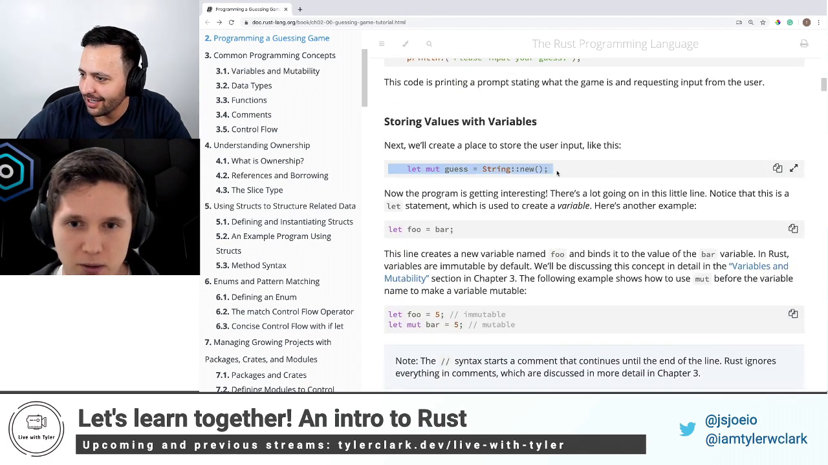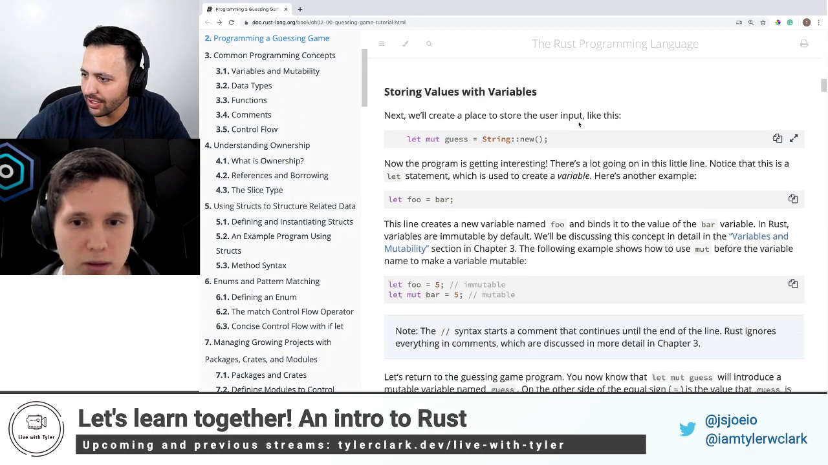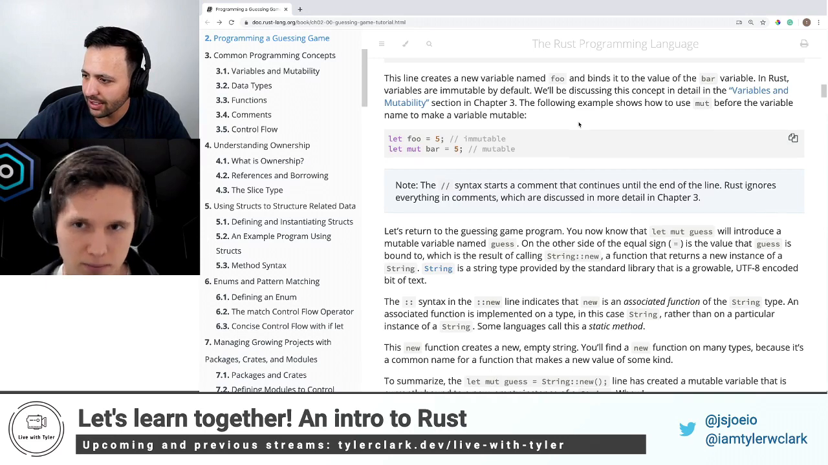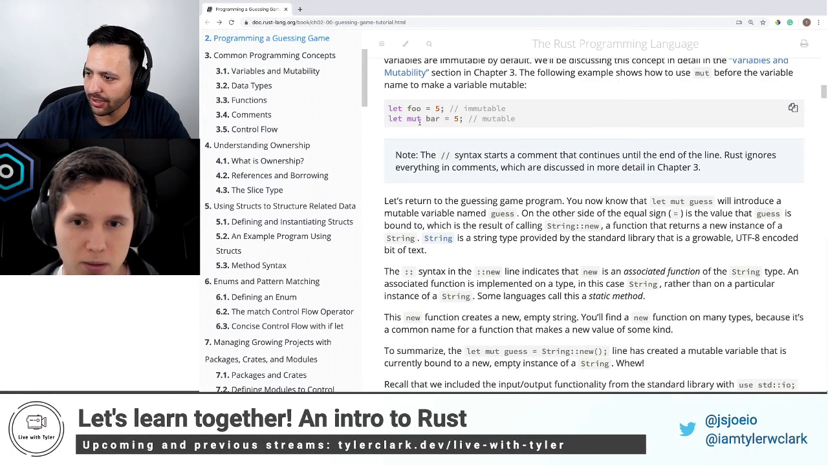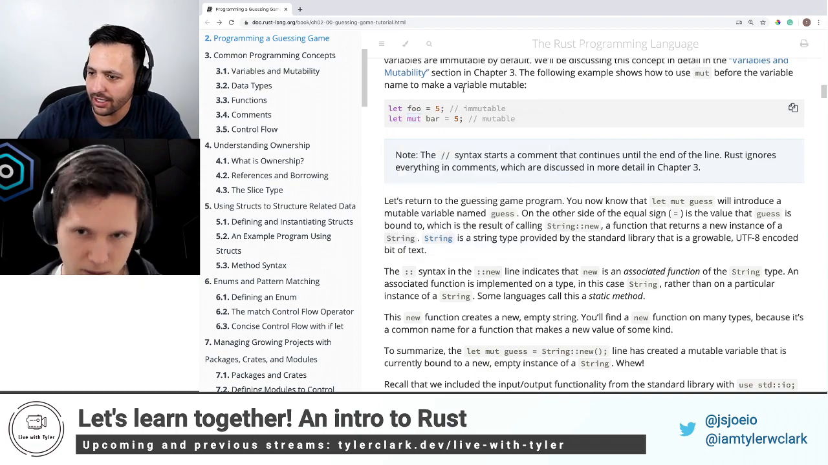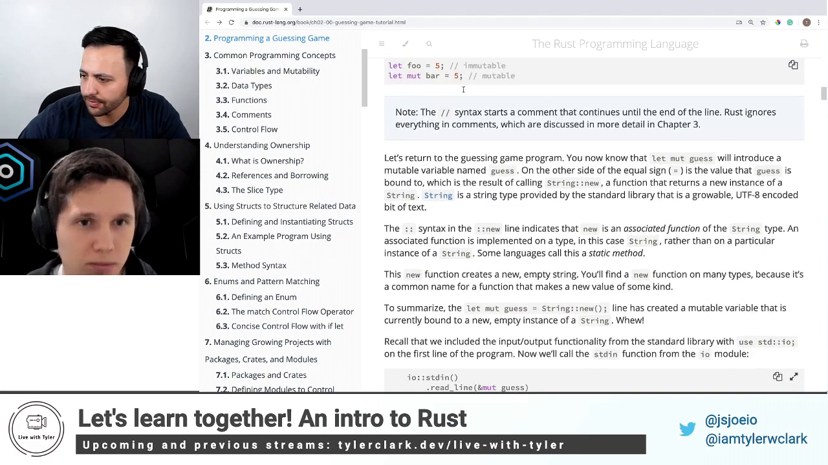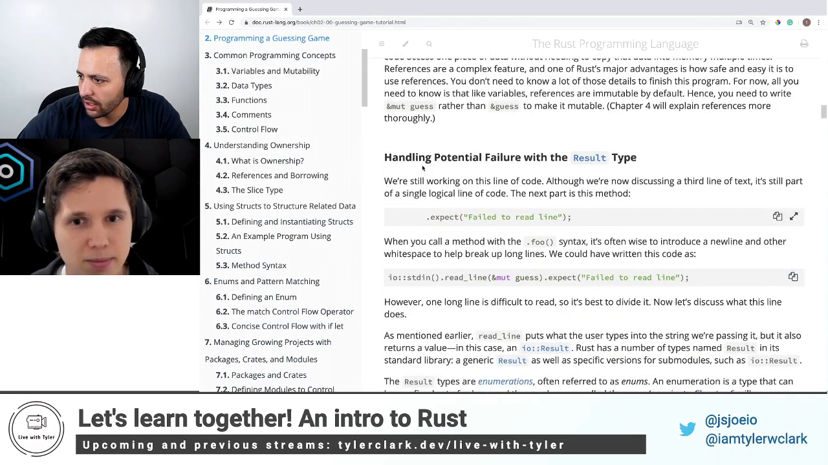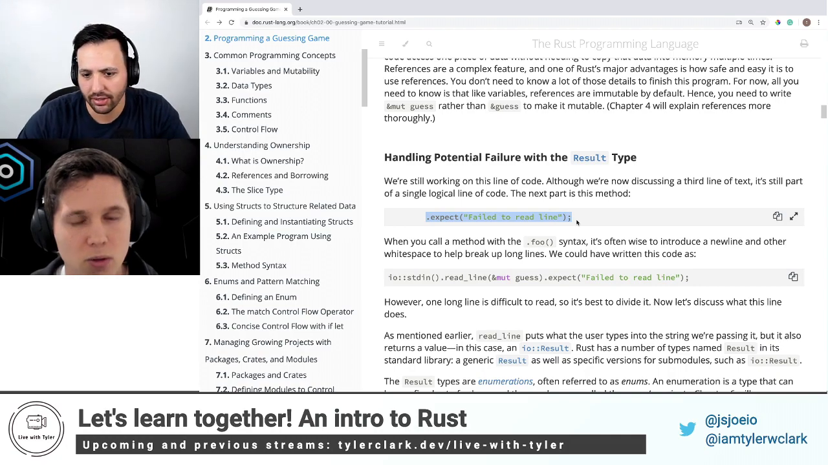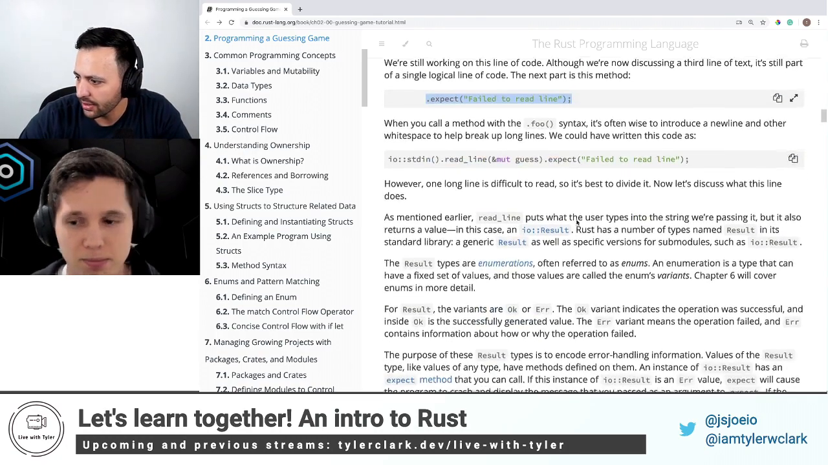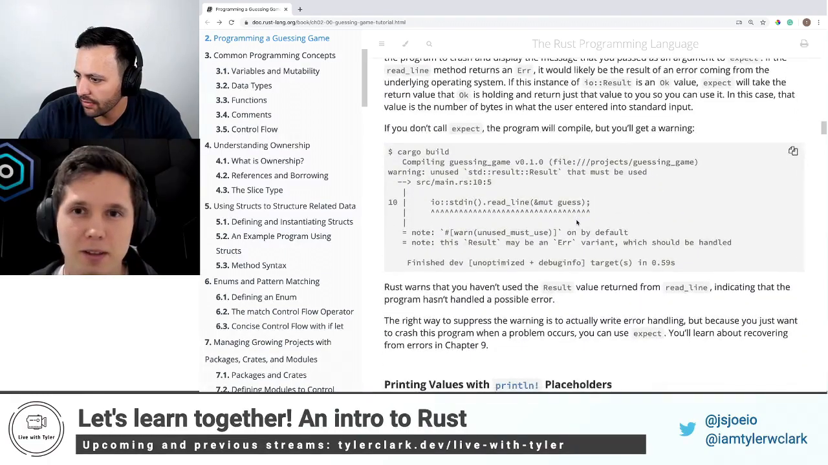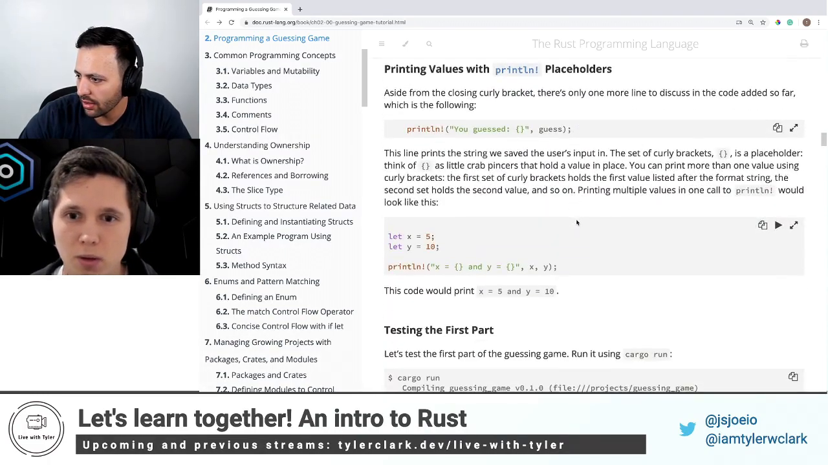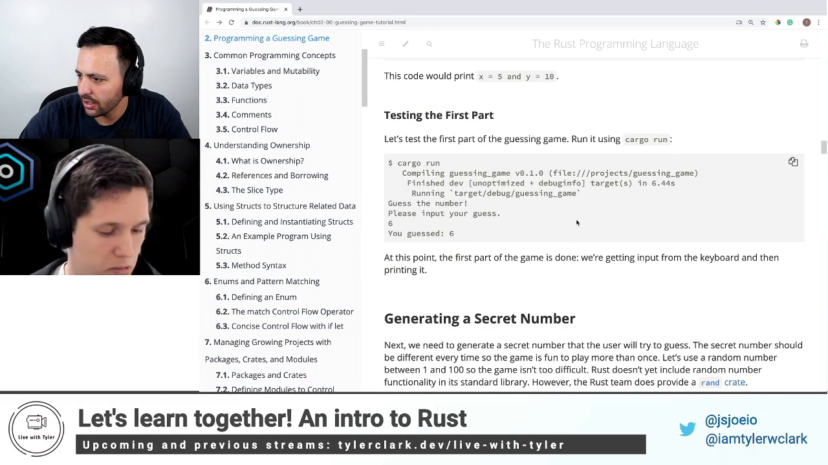All right. So storing values with variables. Next, we'll create a place to store the user input. I already did this. I talked about the difference between adding this mut and not adding it. One's mutable, one's immutable. Okay. Handling potential failure. We talked about that. The expect is how we handle any errors we might get. Exactly. And then we print it to the line.